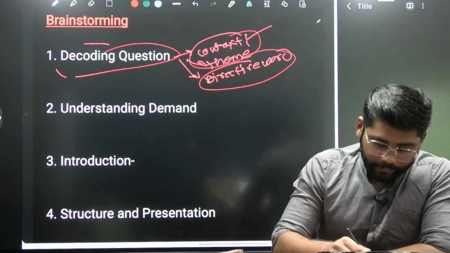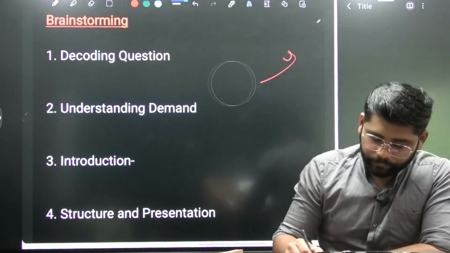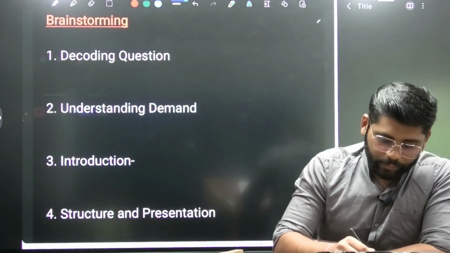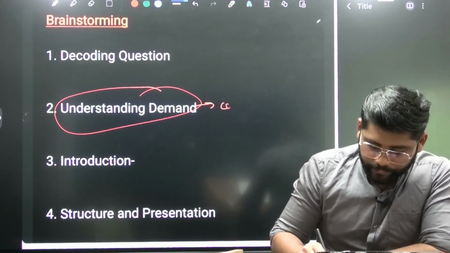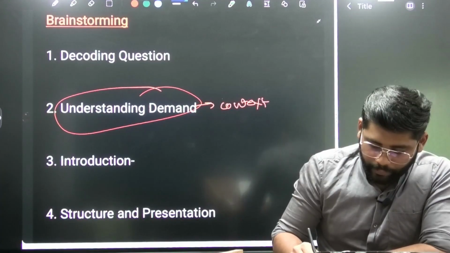The next part is understanding the demand. When it comes to understanding the demand, we need to identify the context and the core demand.